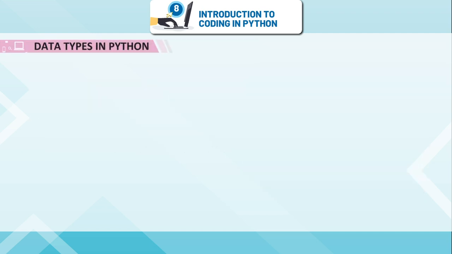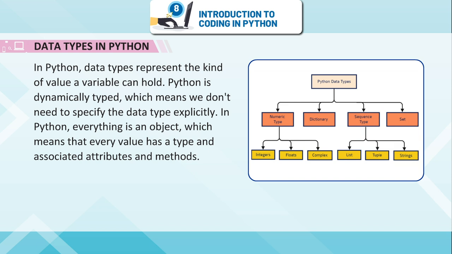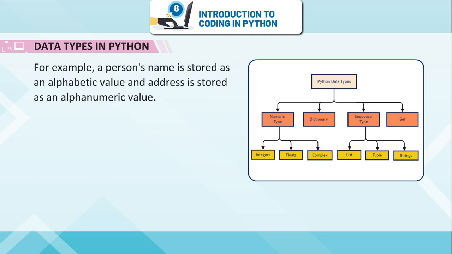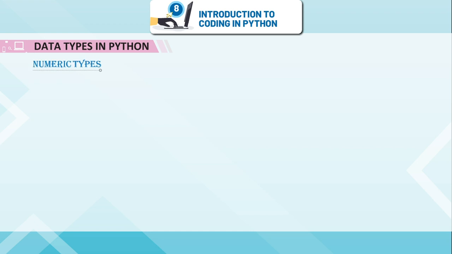Data types in Python. In Python, data types represent the kind of value a variable can hold. Python is dynamically typed, which means we don't need to specify the data type explicitly. In Python, everything is an object, which means that every value has a type and associated attributes and methods. For example, a person's name is stored as an alphabetic value, an address is stored as an alphanumeric value.